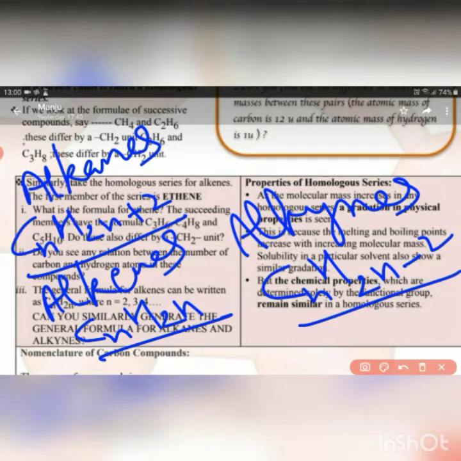Suppose n is 1. For one, the alkane's formula can be calculated, but in case of alkenes and alkynes, because they have double bonds and triple bonds, they do not have the value of n as 1. So the minimum value of n in case of alkene and alkyne will be 2. So by writing the value of n, you can calculate the formula and you can form a homologous series. So practice it yourself.